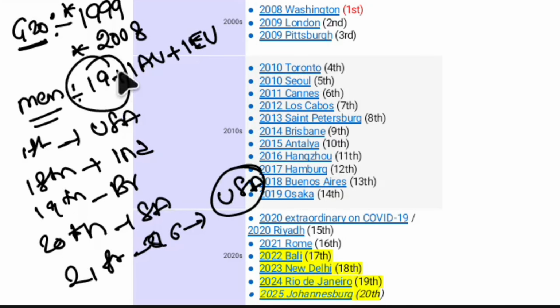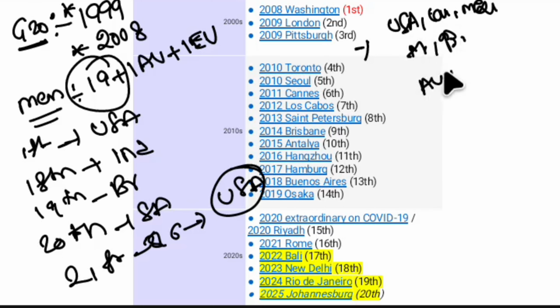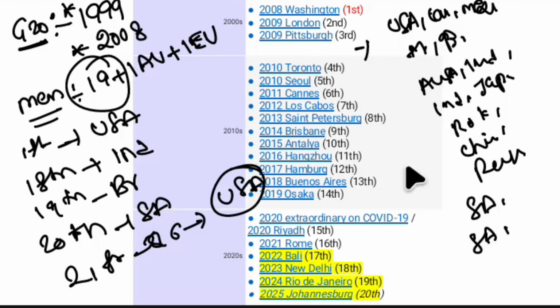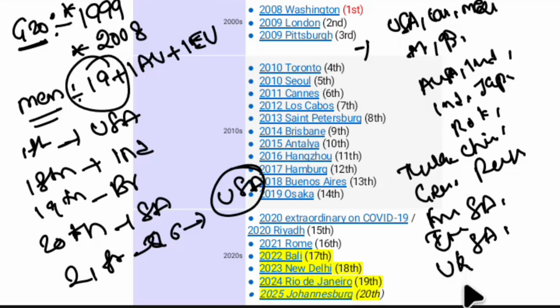And the member countries are 19, and those countries are also important for the examination, like USA, Canada, Mexico, Argentina, Brazil, Australia, Indonesia, India, Japan, Republic of Korea, China, Russia, South Africa, Saudi Arabia, Turkey, Germany, France, Italy, United Kingdom.